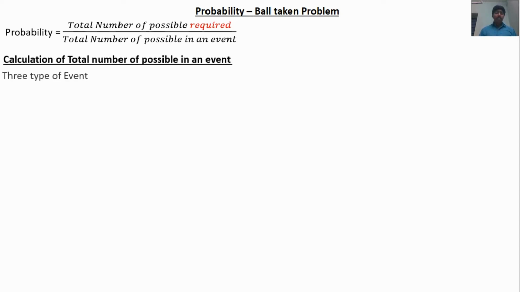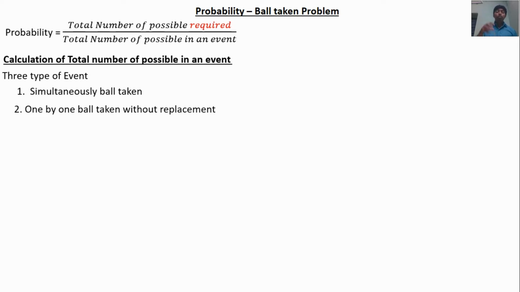So here there are three cases for the ball taken problems. The first one is simultaneously taken. If two or three balls are taken simultaneously, how do we calculate the total number of possibles for the event? The second one is one by one ball taken without replacement. Third case, one by one ball taken, but the ball is replaced.